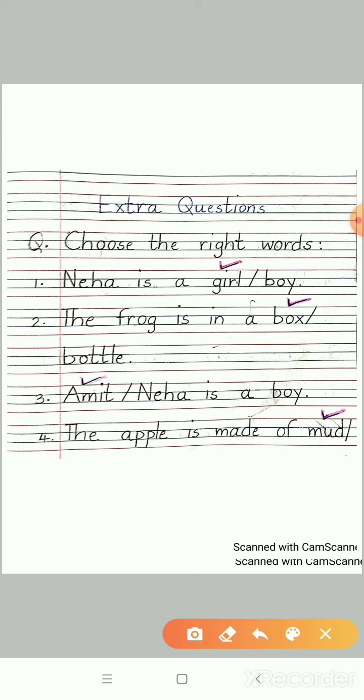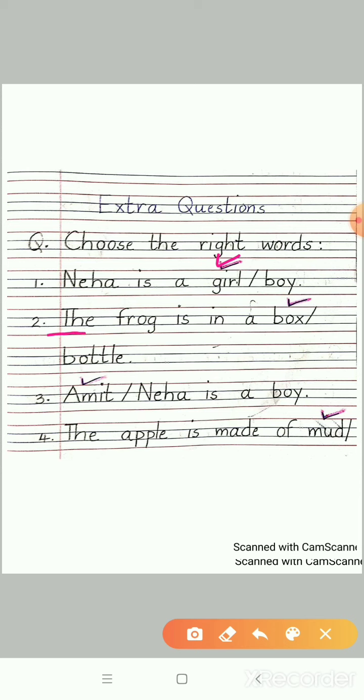Students, can you guess the answer? Who is Neha? Is she a girl or is she a boy? Well done, students. So please take the word girl. Neha is a girl. Full stop. Please do not forget to put a full stop at the end of your sentence. Let's move on to the second sentence.